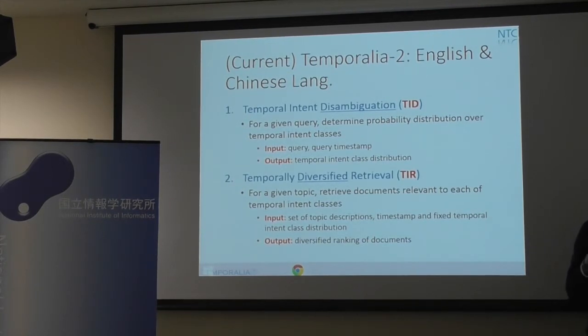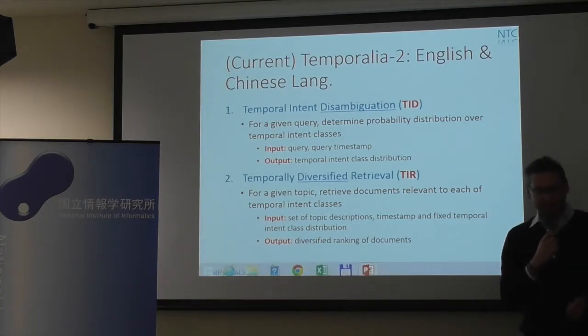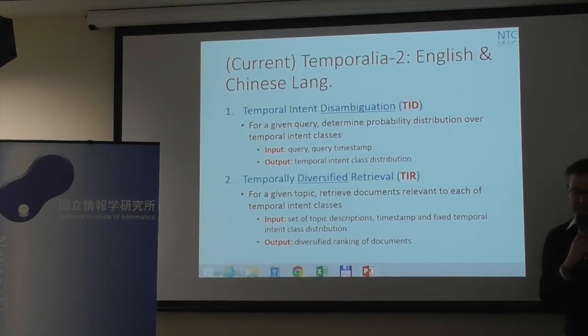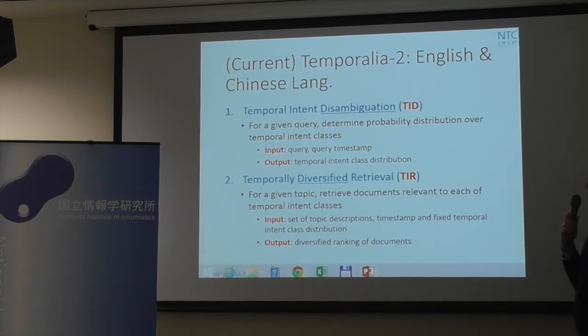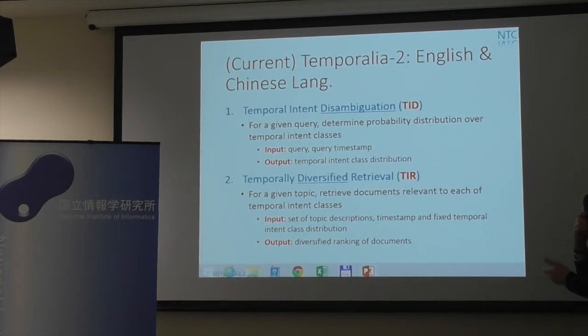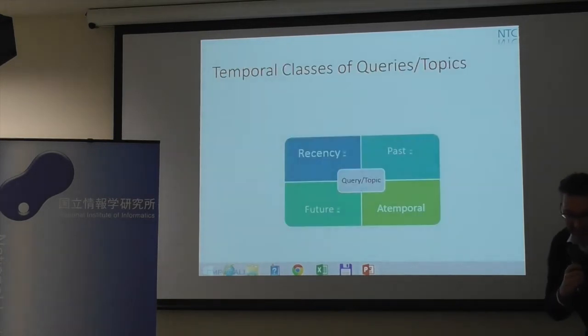about temporal classes. And the second subtask is temporally diversified retrieval. We have a topic which has 4 temporal versions for 4 temporal classes, with certain probabilities of search results that should fall into these classes. And then the output is supposed to be a diversified ranking of documents. So the important keywords are underlined. It's about disambiguation for the time when we have a query, and the second is about diversifying search results from the viewpoint of time.